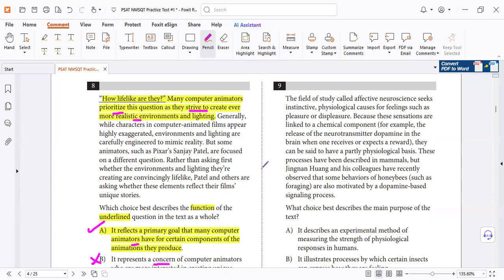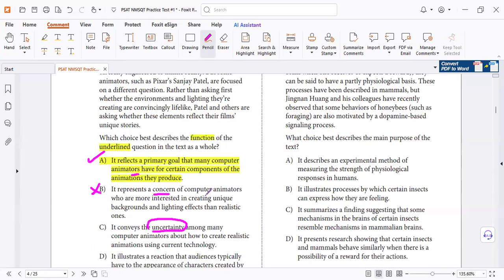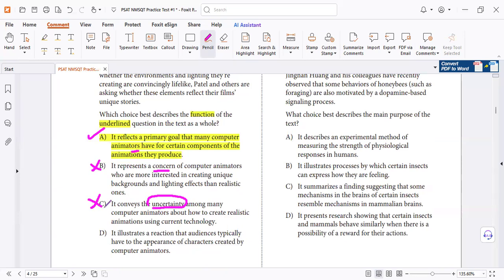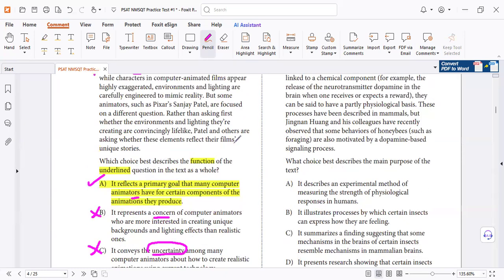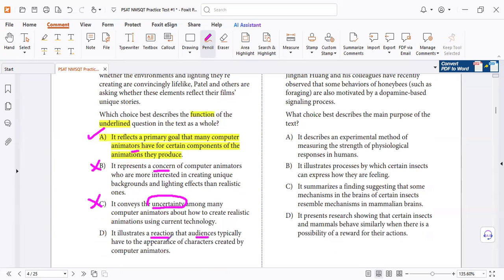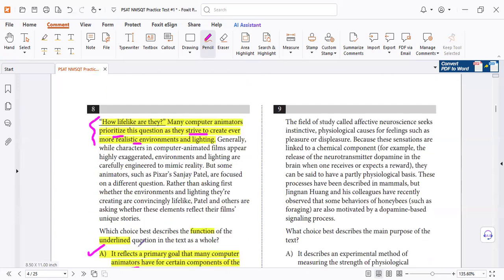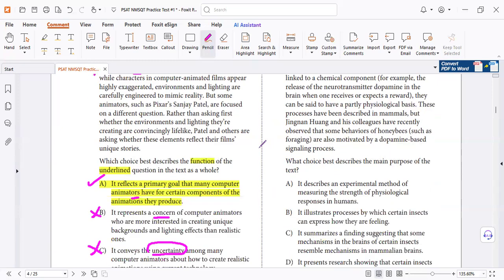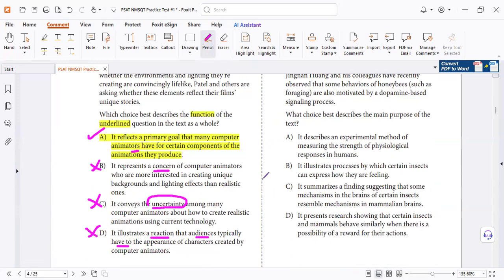You know it as the main idea of the text, because there is no unsureness. Right? Of course, here it's not a reaction. Remember the underlined only. This is not a reaction that audiences typically have, because later he mentioned many computer animators. But this question is related to the animators, not the audience. Not the audience. So letter D is not supported.